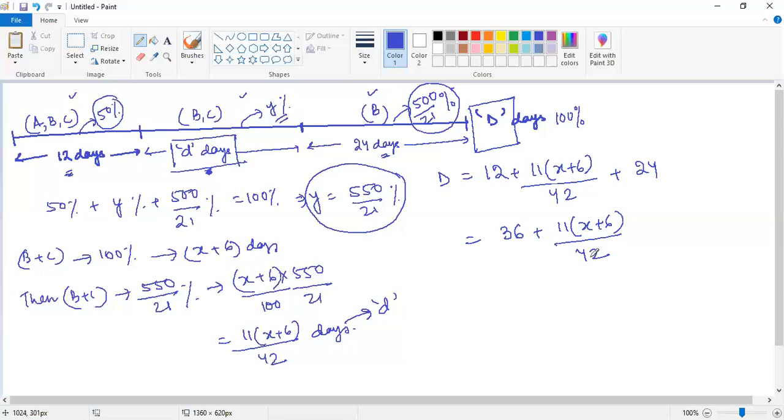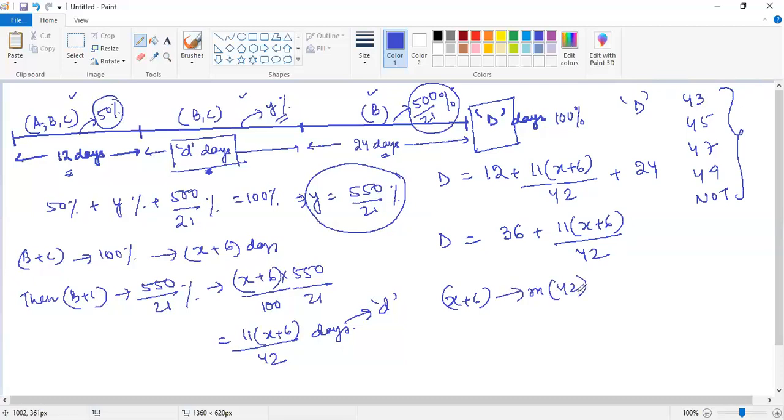Correct? Now what were the options? The options were 43, 45, 47, 49, and none of these, right? These are basically values for D, capital D. So I can see that all of them are integers. So assuming that D is an integer, then x plus 6 has to be a multiple of 42. Why? Because 11 is not a factor of 42.